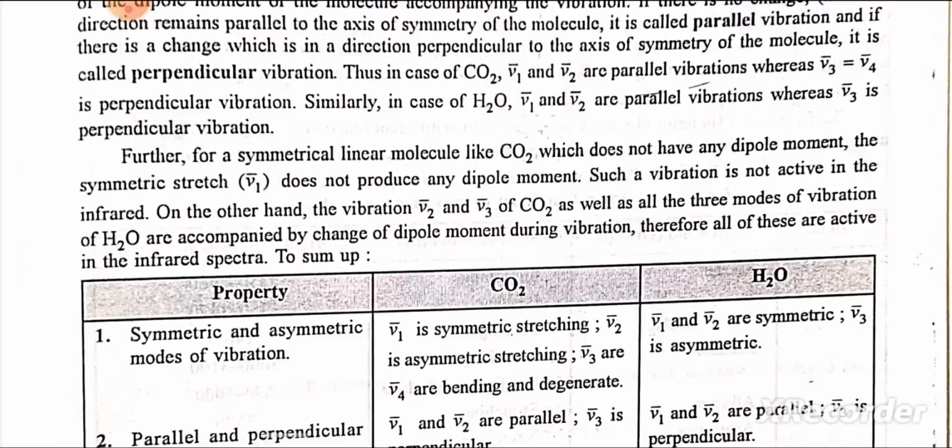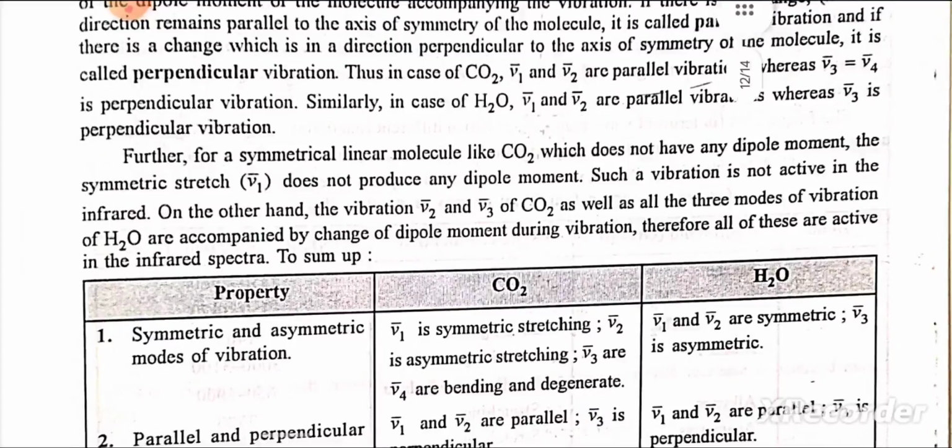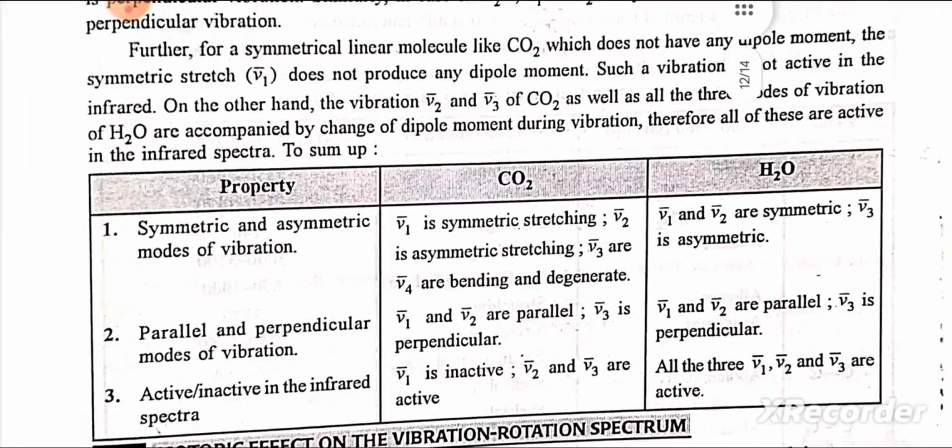Such a vibration is not active in the infrared. On the other hand, the vibrations V2 bar and V3 bar of CO2 as well as all the three modes of vibration of H2O are accompanied by change of dipole moment during vibration, and therefore all these are active in infrared spectrum.